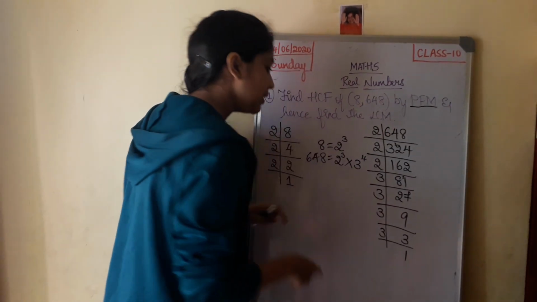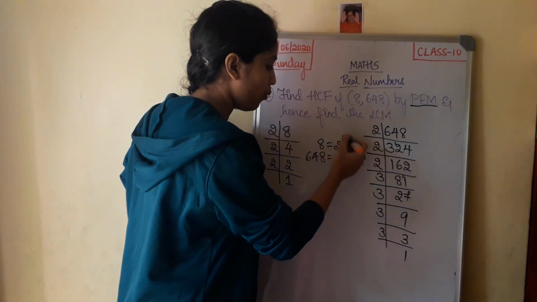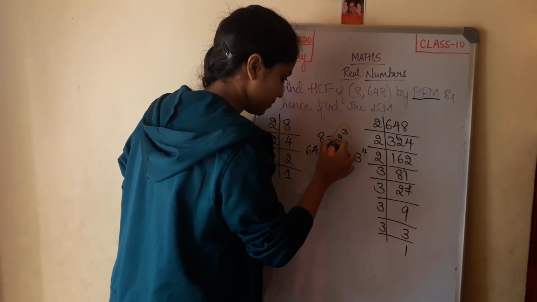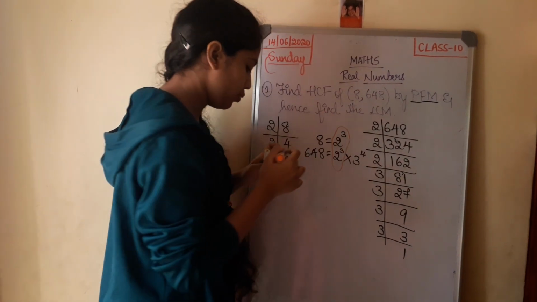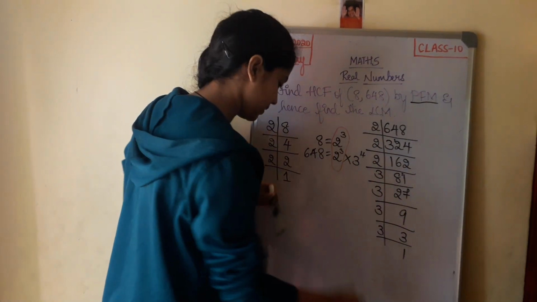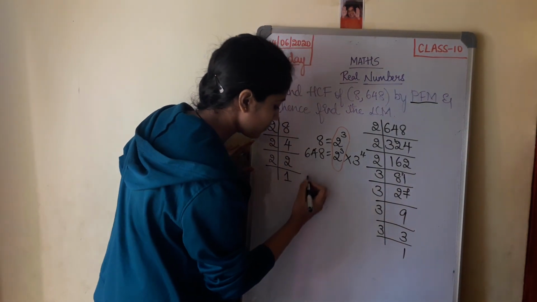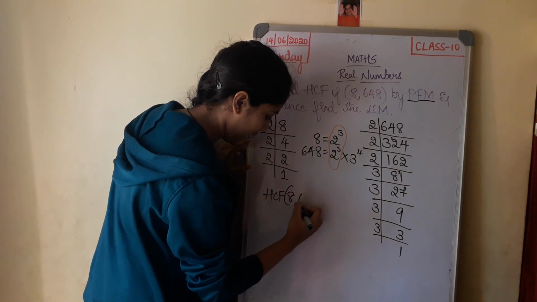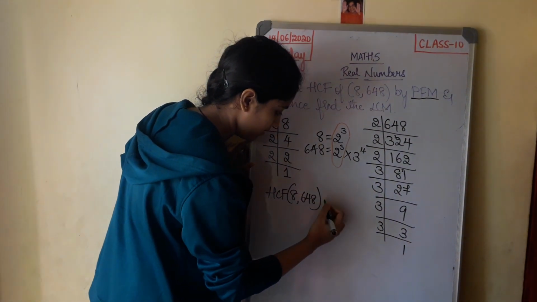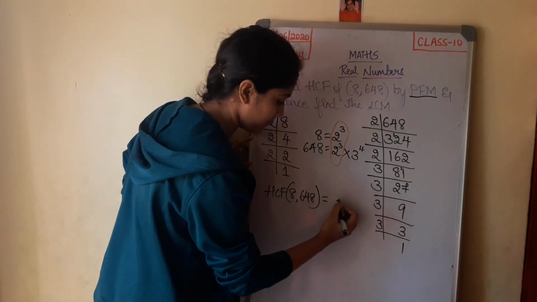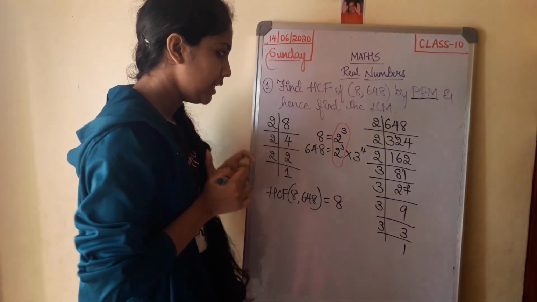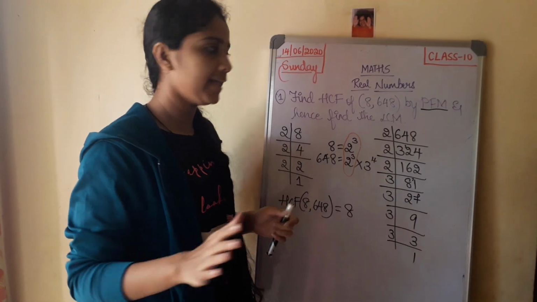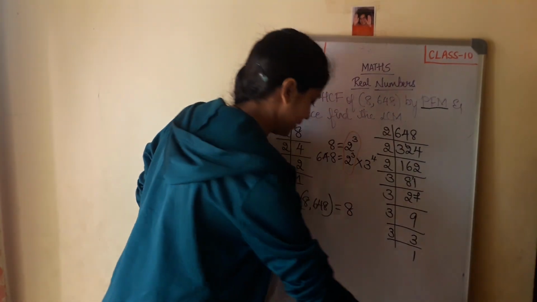Now what is the HCF? HCF means the highest common factor. Now what is common among 8 and 648? Yes, it is 2 cube. 2 cube is common among 8 and 648. So the HCF of 8 and 648 is 2 cube, that is nothing but 8 itself. Next, you know now the value of the HCF, that is 8. Now find the LCM.